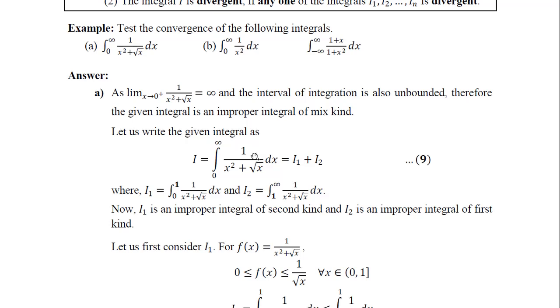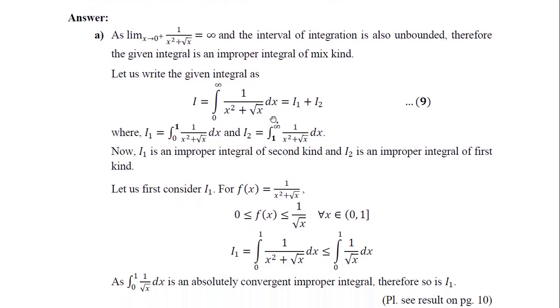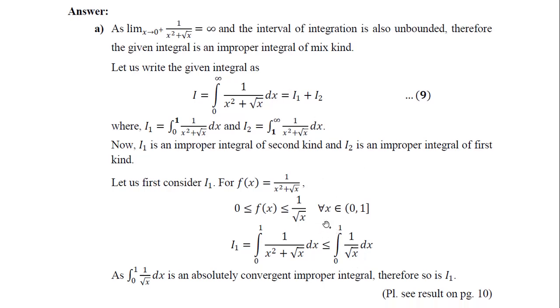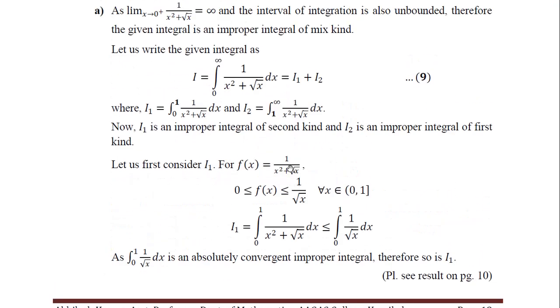Applying the basic comparison test, from 1 to infinity this is bounded by 1 by x square, so it will be convergent. And from 0 to 1, this will be bounded by 1 by root x square, so that again will be convergent. So the sum of the two integrals is convergent. The details are written here. You should do it yourself, and if you feel any problem, you can refer here.